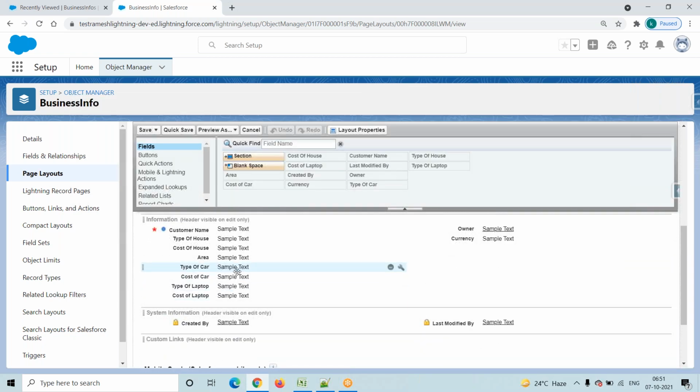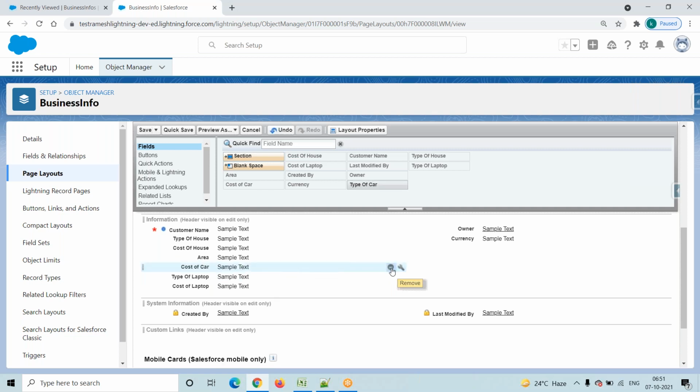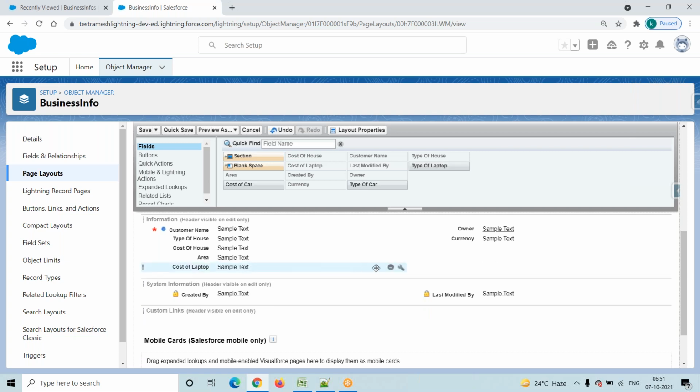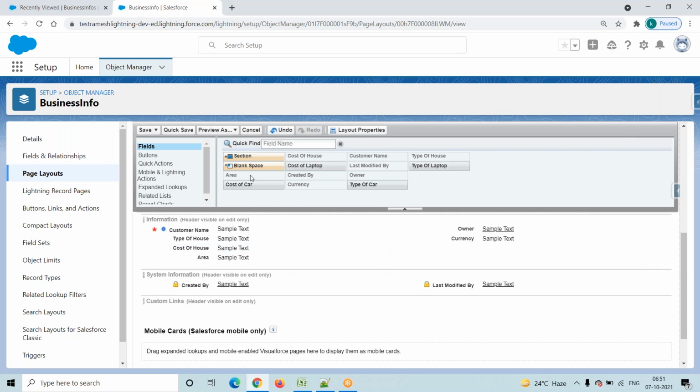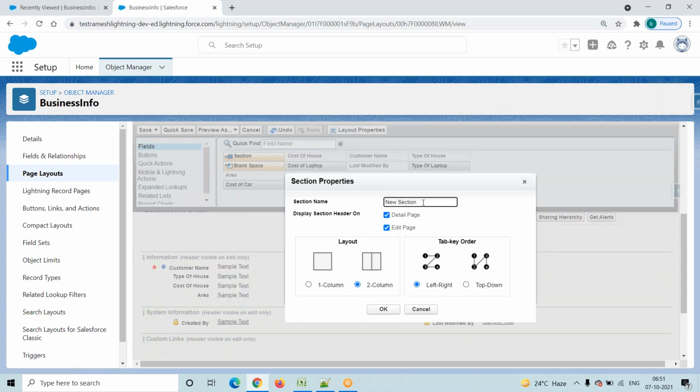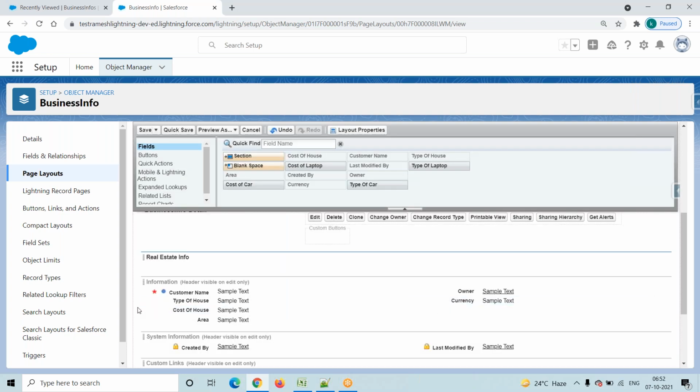So now what will I do? I will go and remove the fields which are not required for this business. Type of car, remove. Cost of car, remove. Type of laptop, remove. Cost of laptop, remove. And one more thing, I will go and add a section here. Drag and drop. My section name is real estate info. Try to save, click on this OK button.